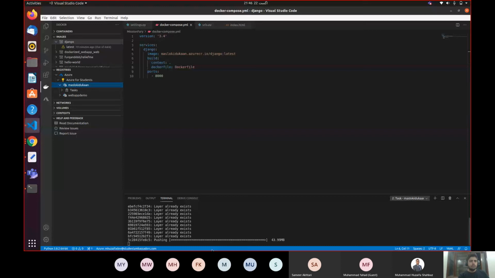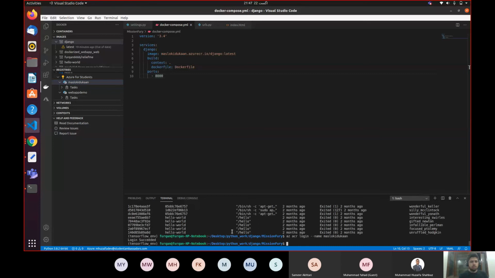Okay, internet is not working fine for me. This is my another web, so I can show you how it will look when this is done. So you will see Django container inside the Maslow ki Dukaan folder. Right now there is no Django folder, so that means it is still pushing the container to the cloud. Maybe I need to rerun it. Okay, let me push it again. I pray to God that this time it should work.